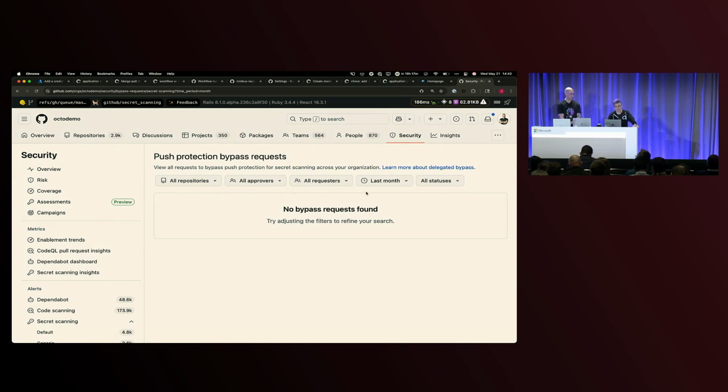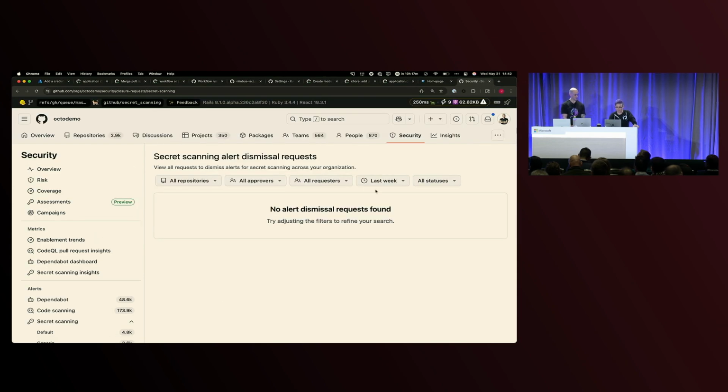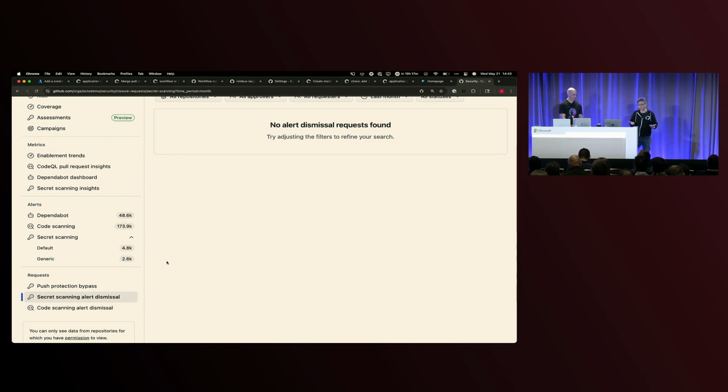And luckily, it seems like in our Okta demo, no one has made a push protection bypass request in the past month. Let's go ahead and see if anyone's done that for secrets real quick, because you can also then dismiss any kind of alerts. Looks like we don't have any, so that's a good sign. No one's trying to get past the rules.